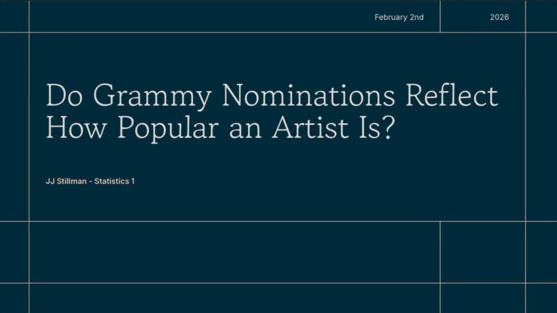Hi, my name is JJ Stillman, and for my first statistics project, I am covering whether or not Grammy nominations reflect how popular an artist is. In this presentation, I'm going to go over things such as standard deviation, scatter plots, and measures of central tendency to determine whether or not Grammy nominations reflect how popular an artist is.